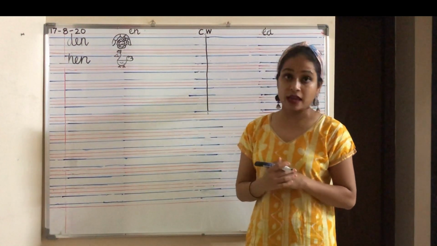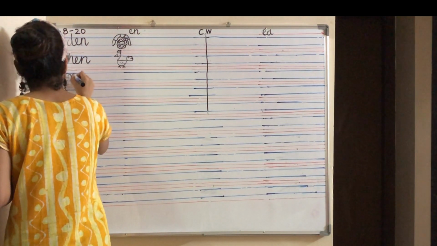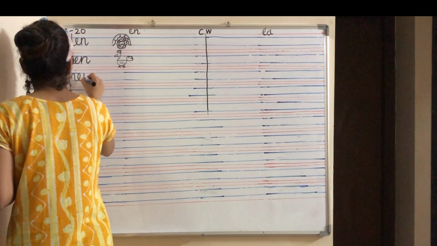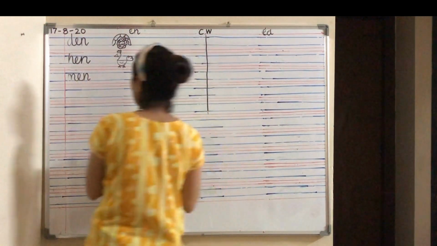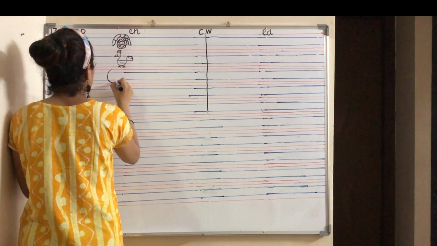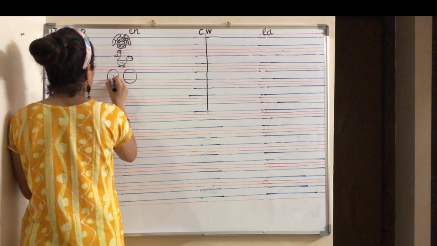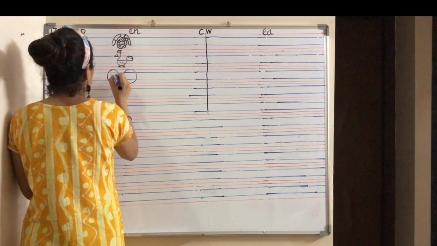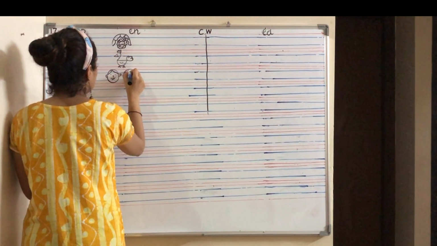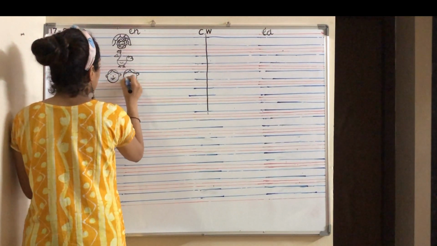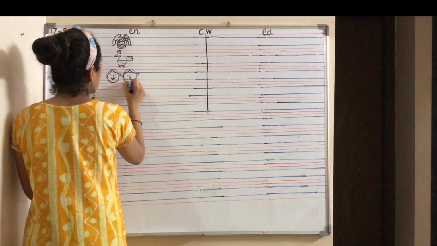Now after hen, we will write men. Come on, write men. Come on, draw 2 circles. Draw the eyes, mustache, mouth, hair and 2 ears. Again, the same over here in the other circle: hair, ears, eyes, nose, mustache and a mouth.